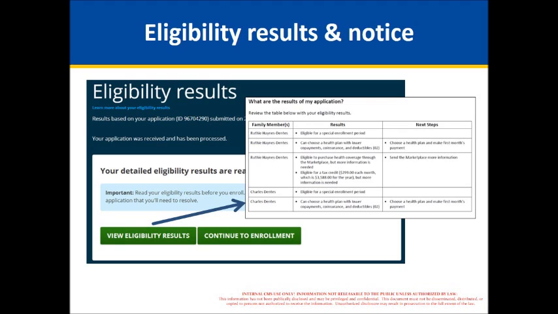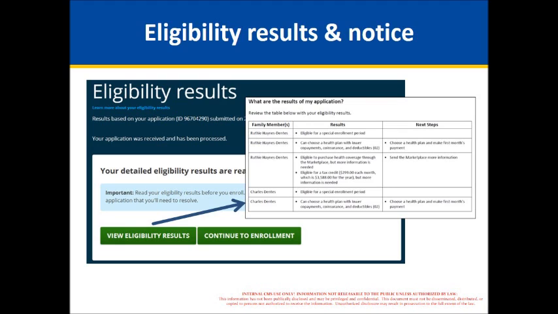And then you see it talks about cost sharing reductions is the next thing, where it says can choose a health plan with lower co-payments. That's showing the person's eligible for cost sharing reductions. Just to talk about cost sharing reductions for a second, and I'll show you this also when we get in the plans section, people who are American Indian Alaska Native are eligible to receive zero cost sharing for people under 300% FPL, and then over that they have limited cost sharing benefits.